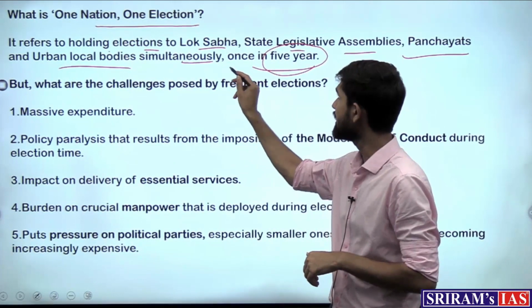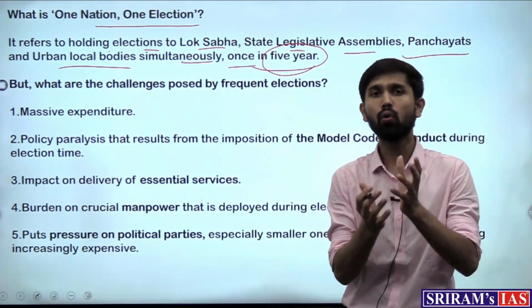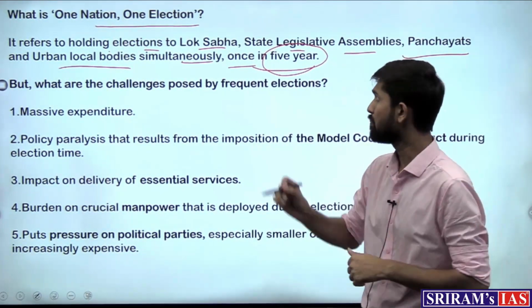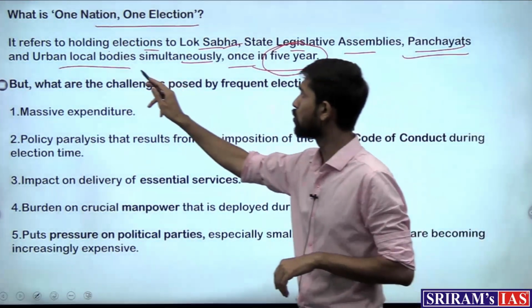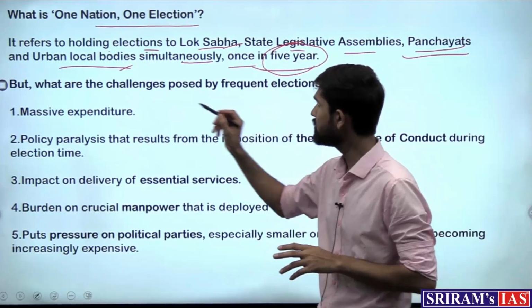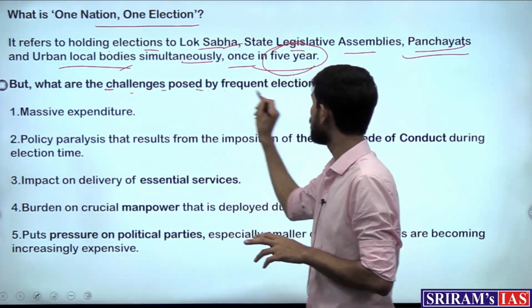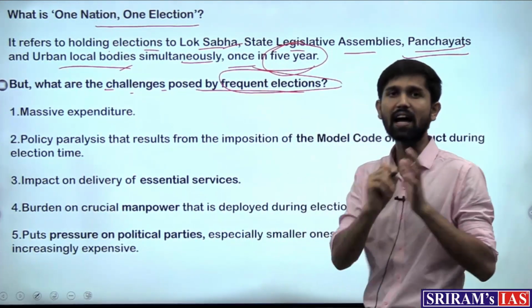So that is why it is said that it can be a good idea to hold all elections at one time, be it at the national level, state level or the panchayat and urban local body level. But what are the challenges posed by frequent elections, because of which this idea is mooted?